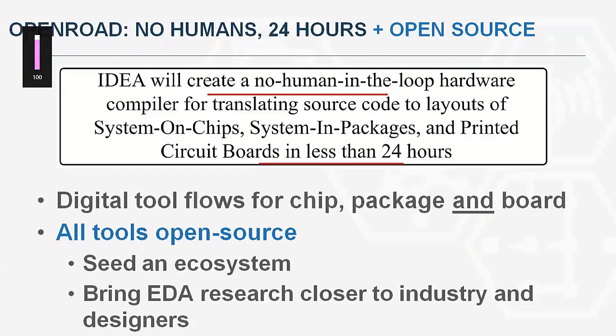But yeah, they are still working on it, and US Defense is still funding them. Hopefully, they will come up with better tools.